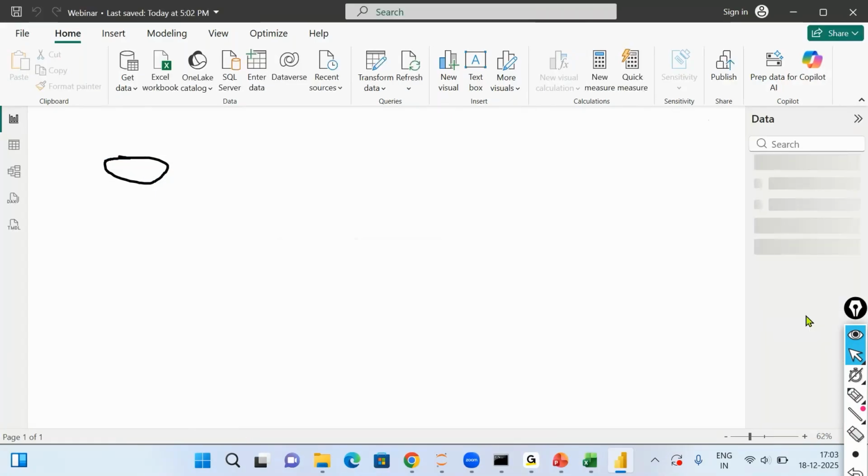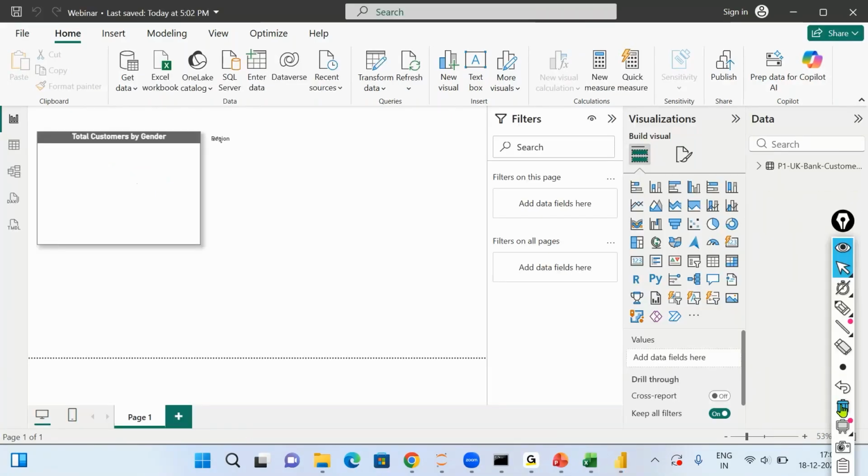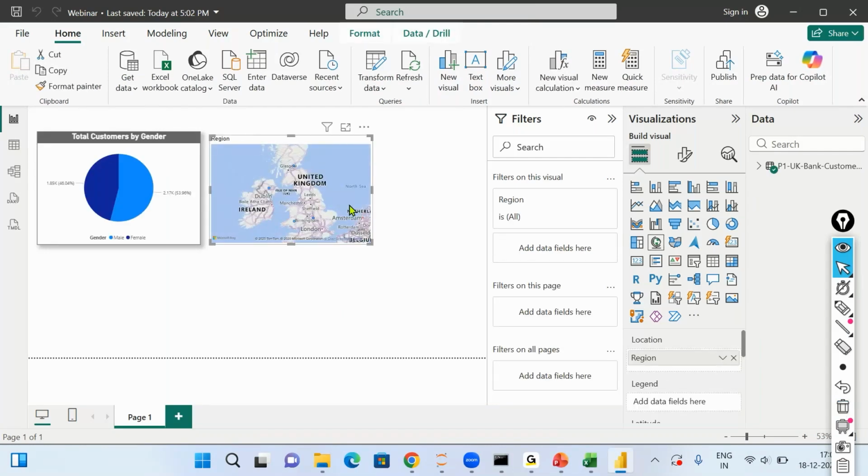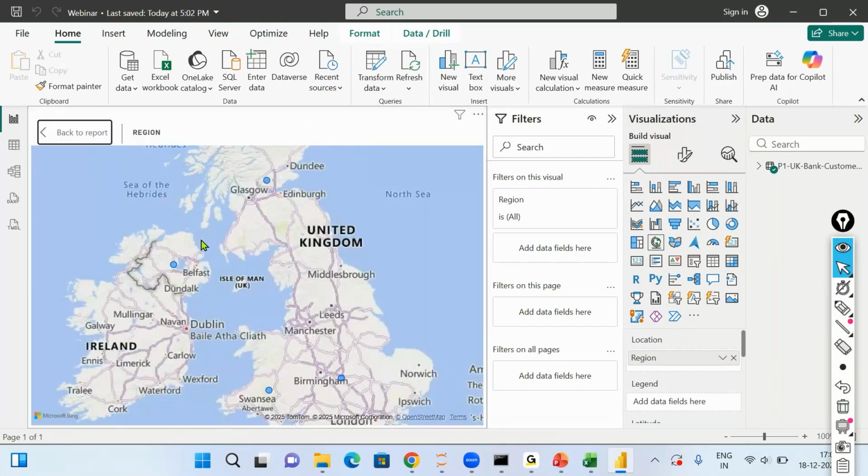It's just reloading the data and updating the charts. Now see, the map that we had created, this time it gets created because I've changed the settings and reopened the file, and we have 4 locations in the data. Once you make a chart, you have this option of focus mode, which comes on every chart. If I say focus mode, I can see the chart in full screen mode, and I would like to understand from each region how many customers I have.